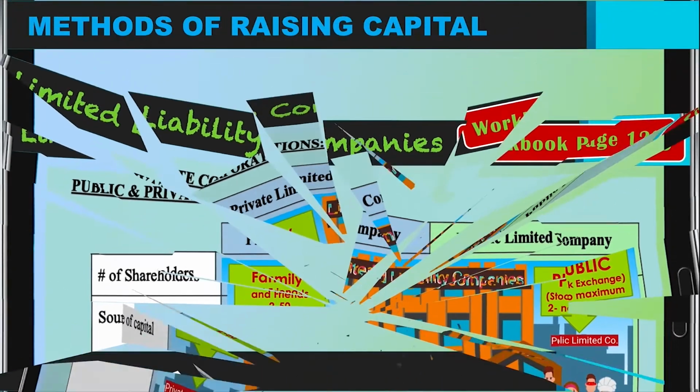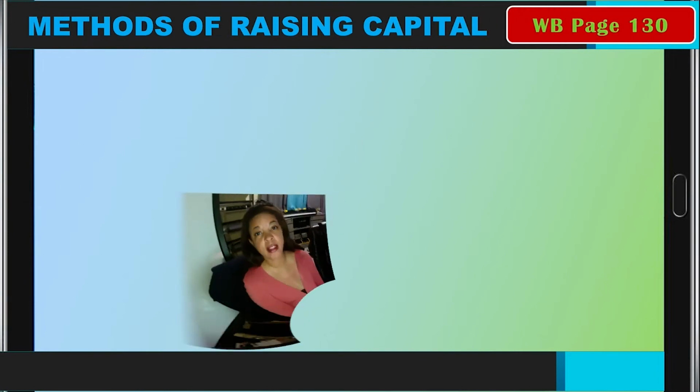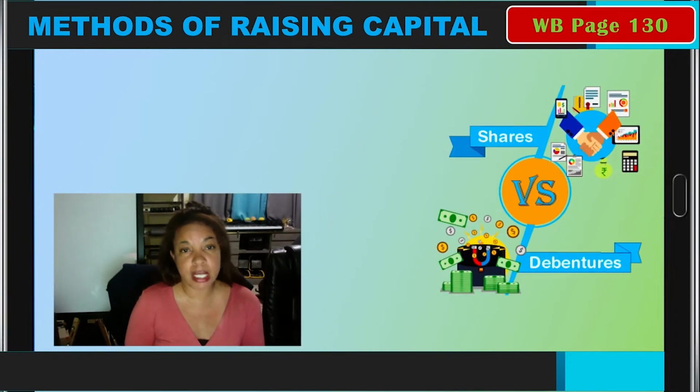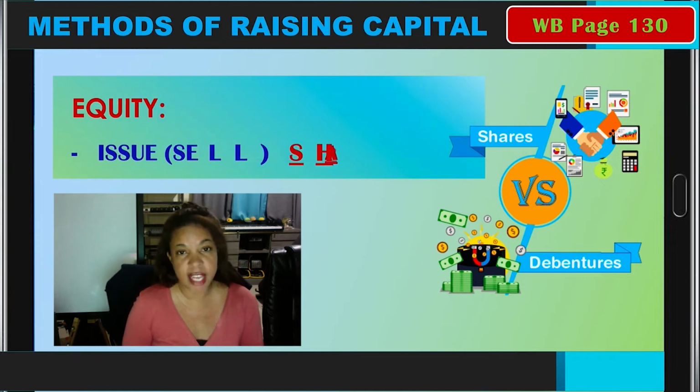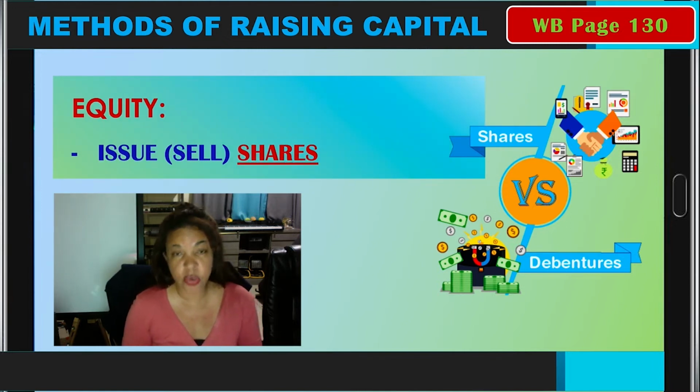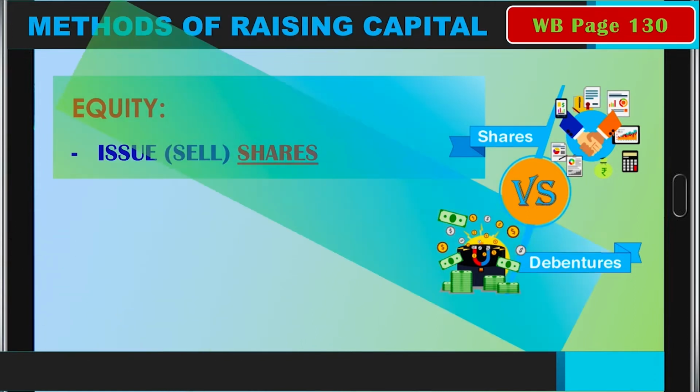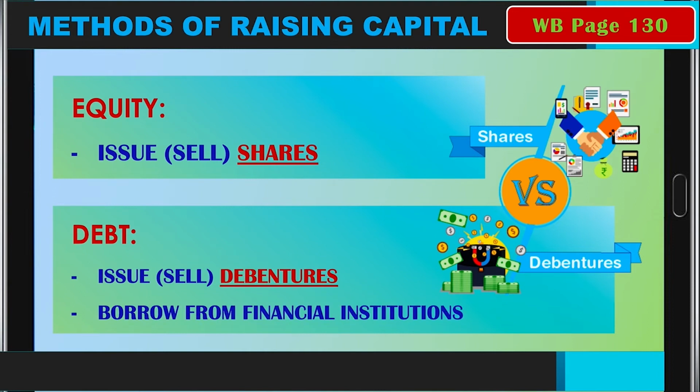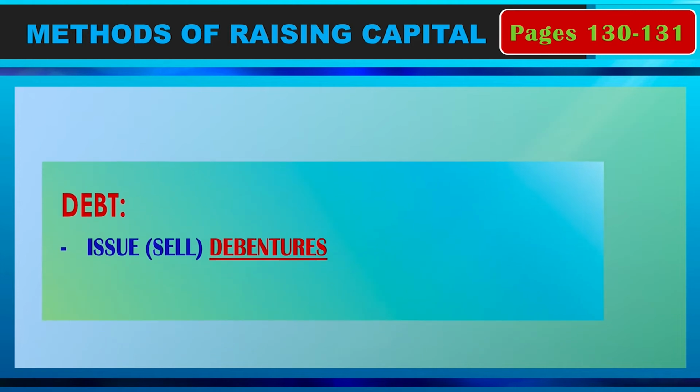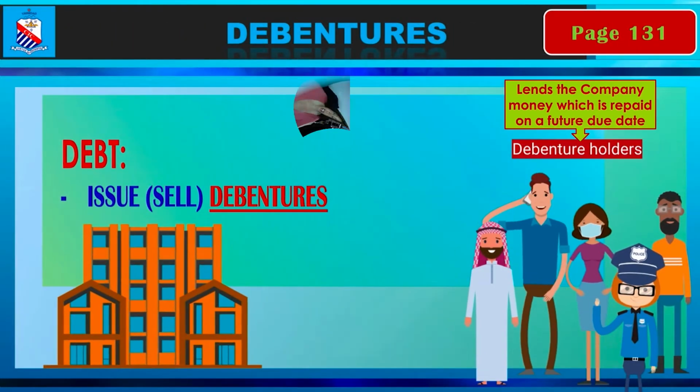So methods of raising capital. There are 2 methods. Basically, it will be the equity, and that is where you issue the shares, and those that buy shares in a corporation become shareholders, which are the owners of the business. And then there is, of course, debt capital. This is where you borrow from a financial institution like a bank. And in this case, this is something new that we are introducing. They issue what is called debentures.